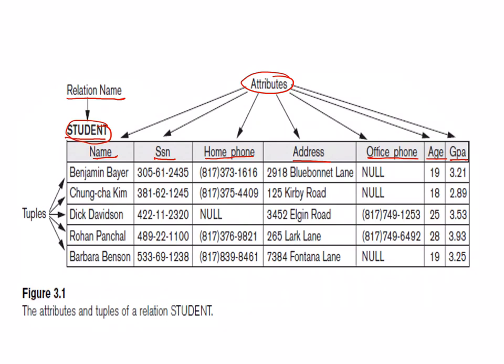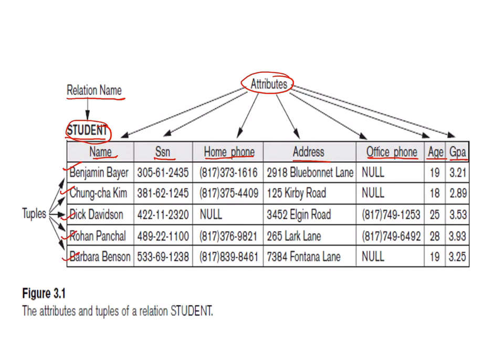Now there are a couple of rows. That means I have stored this information for how many people? 5 people. Can you just count the number of rows? The first person is this, the second person is here, the third person is here, then the fourth, and then the fifth.